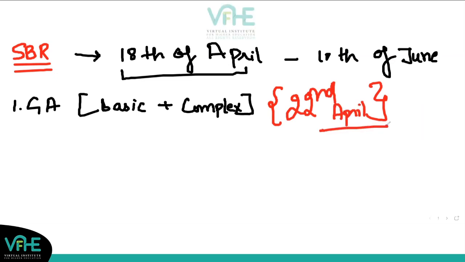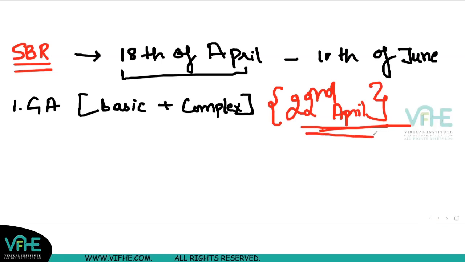Okay, basic and complex, because we have to rush now. You have to give hours of studies now, because the time remaining is not that much that I can take lots of hours, or you can say I can give just 2 hours a day and I can manage to pass. So you have to complete it by 22nd of April. Those of you who have got the lectures, it's easier for you because you have to just listen to the lecture and you're done with the concept. Those doing self-study, for them it might be difficult. So you'll have to put in extra effort. So by 22nd of April, you have to complete this area of group accounts, right?